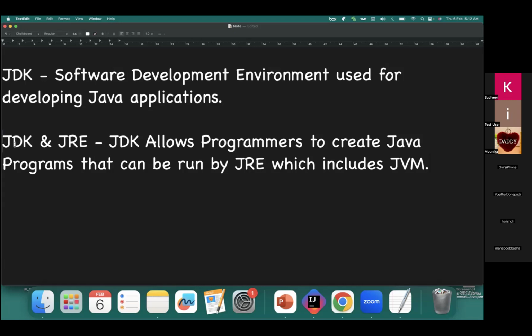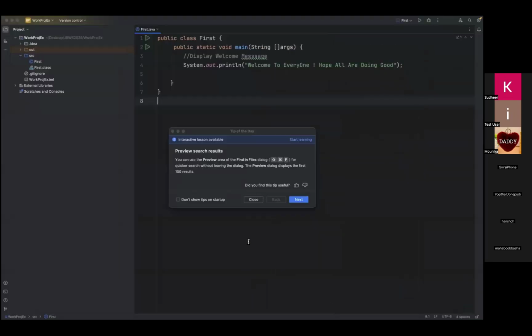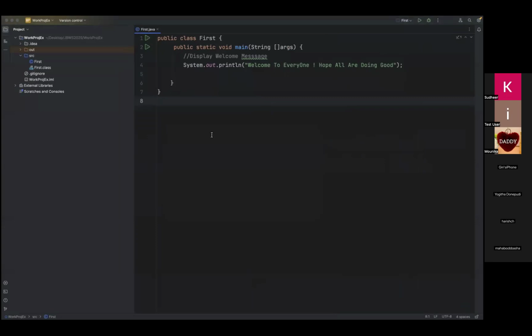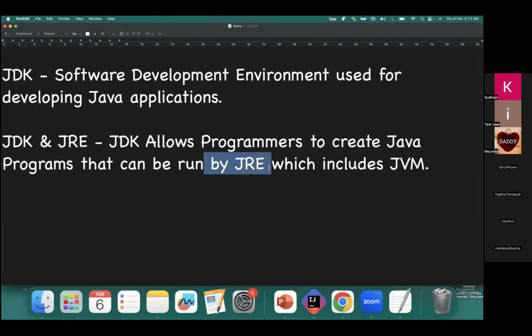So when we talk about JDK and JRE, if we take both the terms at once, the meaning is: JDK allows programmers to create Java programs that can be run by JRE. We have seen yesterday how we can compile and how we can run that program. So this will come into the picture: run by JRE, which includes JVM.